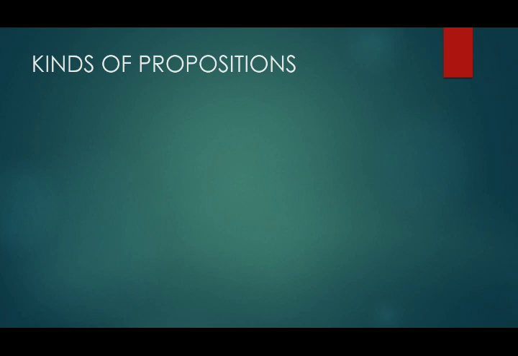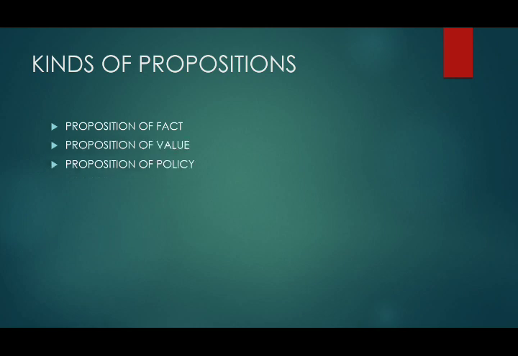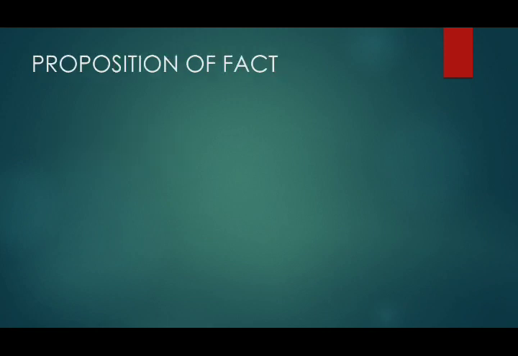Next, what kinds of proposition? We have three kinds of proposition. The first is proposition of fact, the second is proposition of value, and the third is proposition of policy. Now let's go to each of those propositions. First, the proposition of fact.